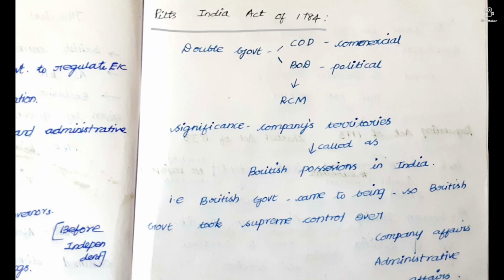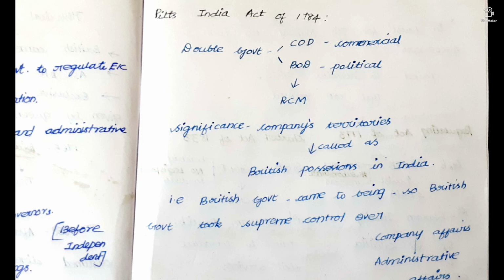Then Pitt's India Act of 1784. To remember the year of Pitt's India Act, add 1773 plus 11. You get 1784. Okay. Then in Pitt's, double T is there, so it's double garment. Pitt's means always double garment only. It is more important.